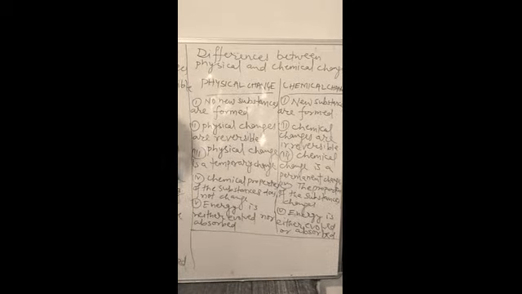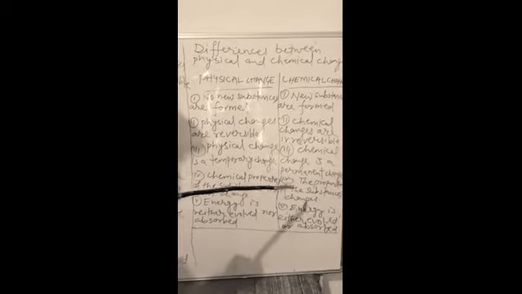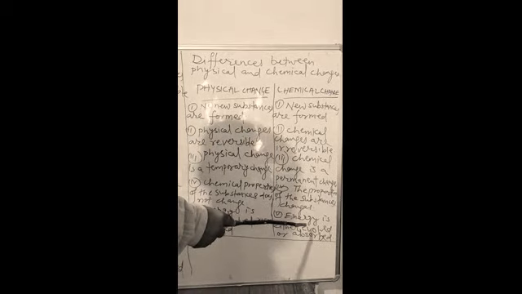Chemical change is a permanent change. Chemical properties of the substance do not change in physical change, while in chemical change, the properties of the substances change. In physical change, energy is neither evolved nor absorbed. In case of chemical change, energy is either evolved or absorbed.